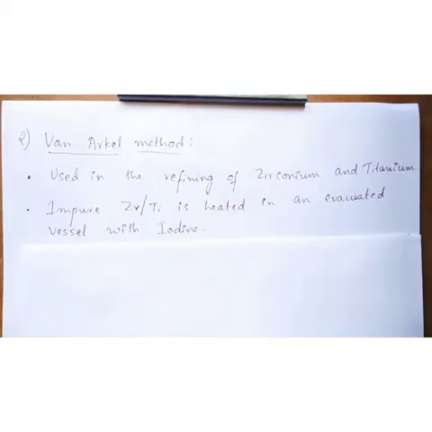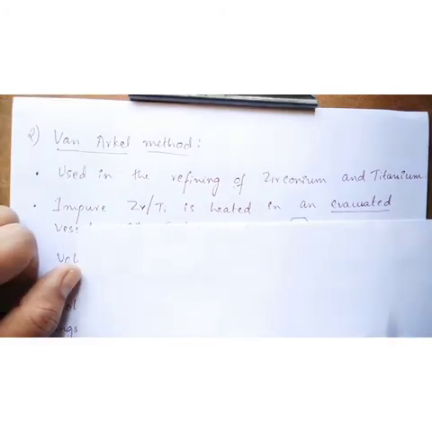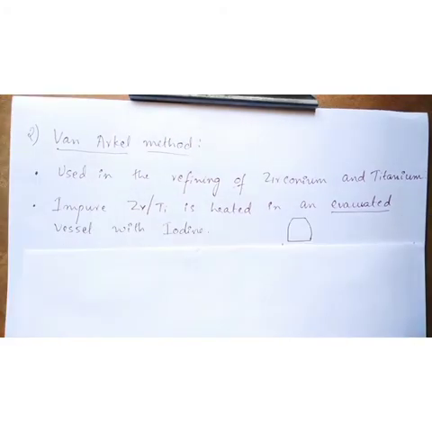In this method also, the impure zirconium or titanium is heated in an evacuated vessel with iodine. What is meant by evacuated vessel? It's an empty vessel like this from which even air is also removed. So it is a completely empty vessel.